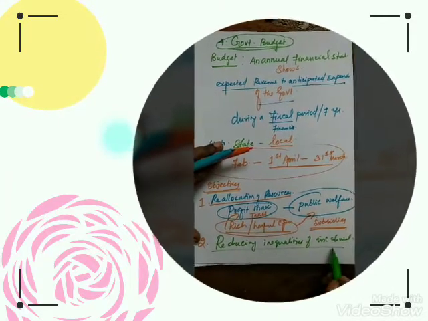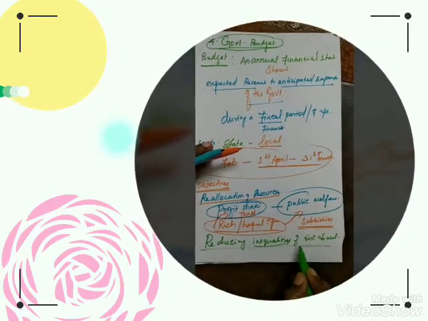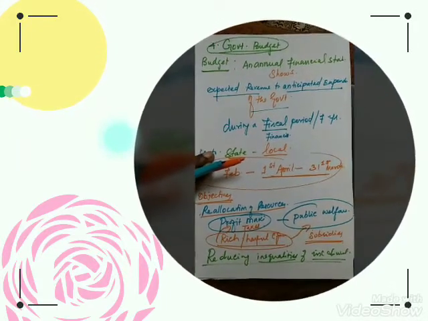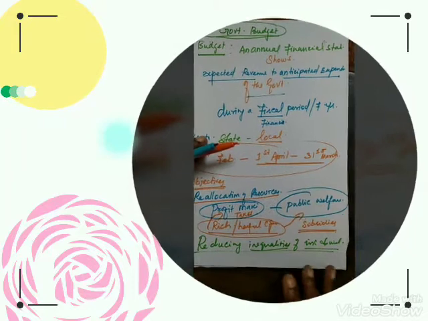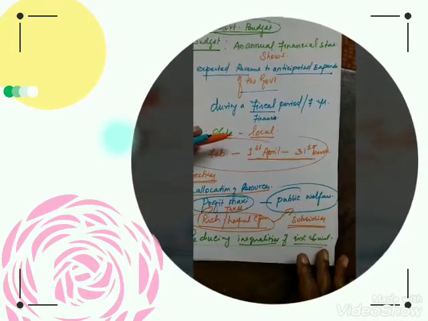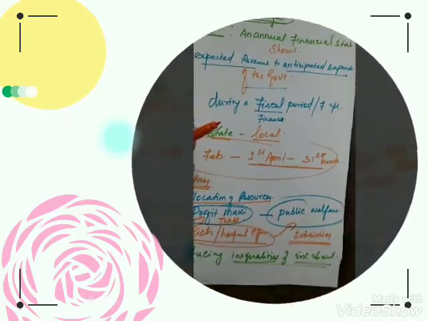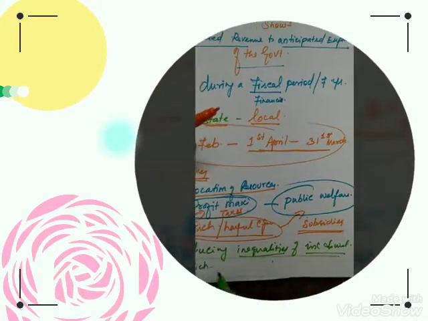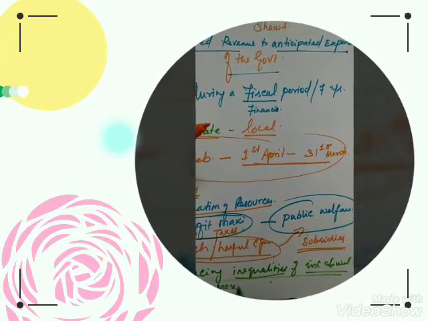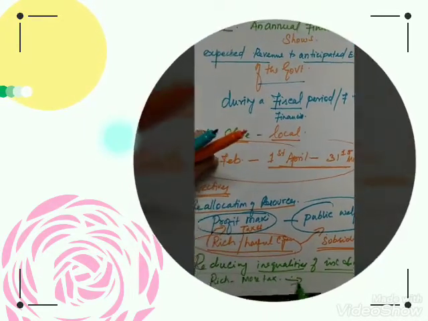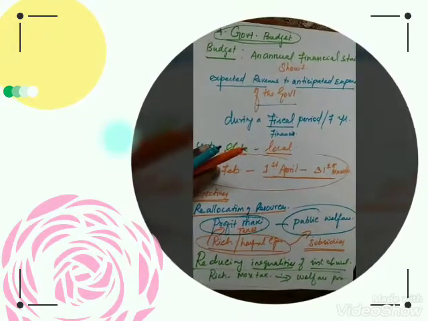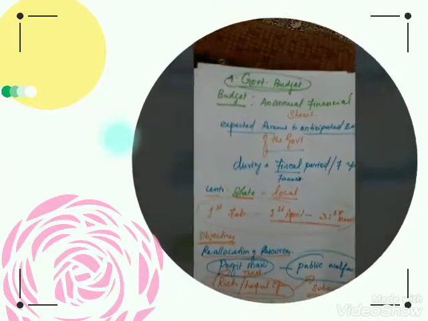If the inequality of income and wealth is there, we can differentiate and classify the people as rich as well as poor. If all people are getting the same level of income and wealth, we cannot differentiate the people. So how is it possible? Reducing the inequalities. The rich have to pay more tax. Then this will be spent for the welfare of the poor people. Is it clear? That is the second aim of the government budget.